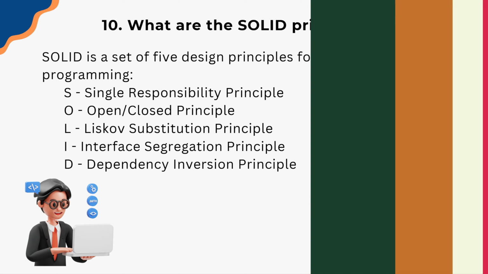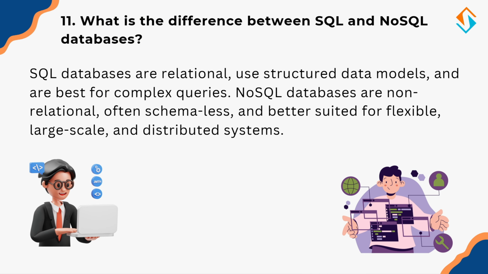So now let's move to the next question. What's the difference between SQL and NoSQL databases? Let's start with databases, a fundamental part of software development. SQL and NoSQL databases serve different purposes. SQL databases are relational, meaning they store data in tables with a fixed schema. They are best for structured data and support complex queries using SQL. Examples include MySQL, PostgreSQL, and Oracle.